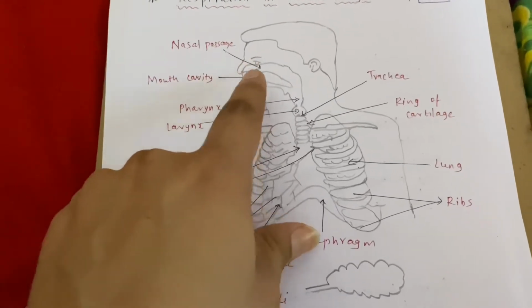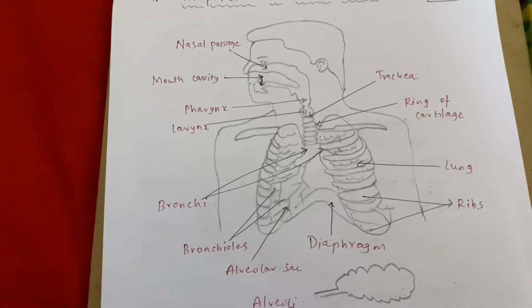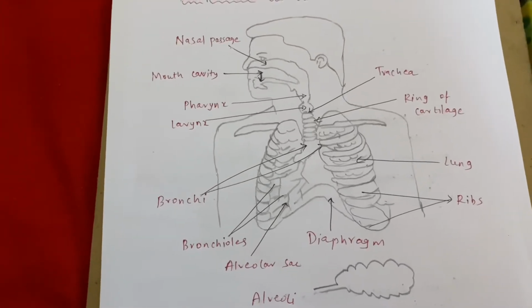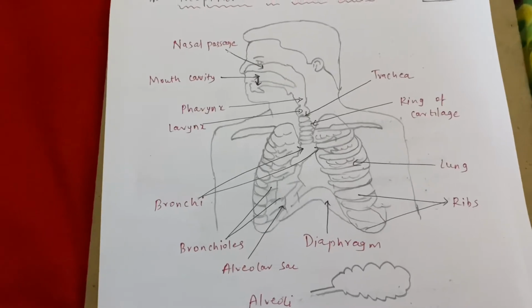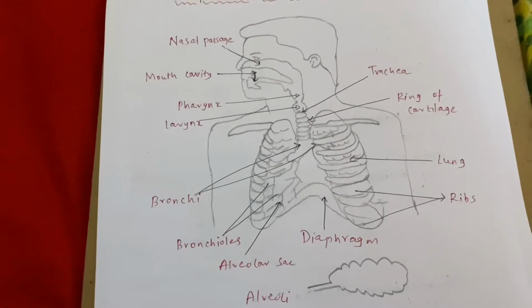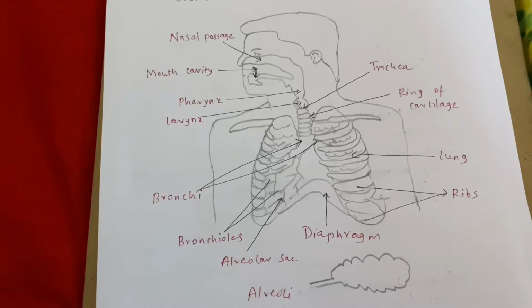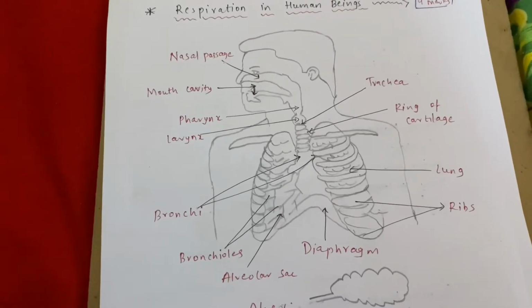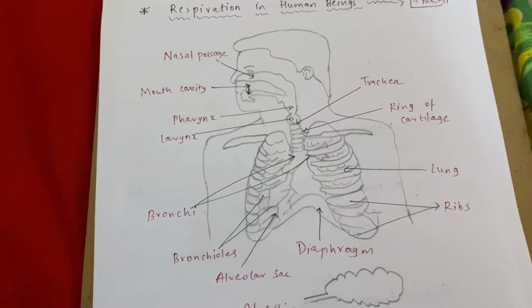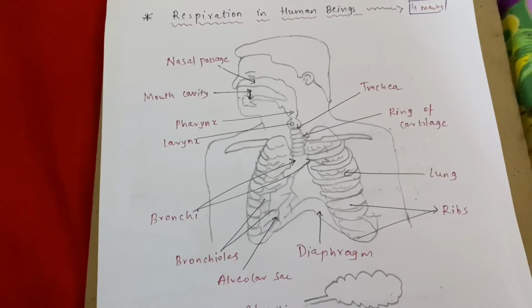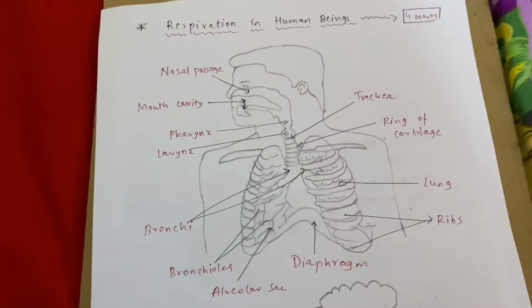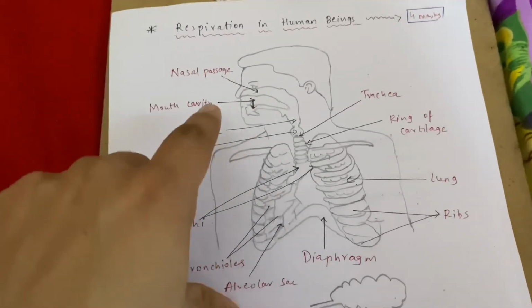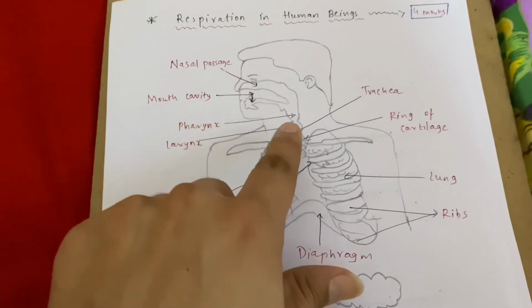In your nose you have 2 nostrils, and in the nostrils you have mucus and hair which prevent dust particles from entering. So what is the function of this? They prevent dust particles from entering your body, correct? Now the oxygen rich air enters into the pharynx.